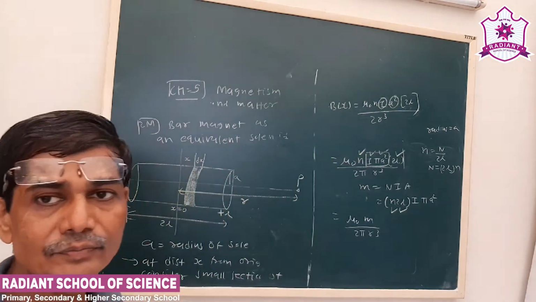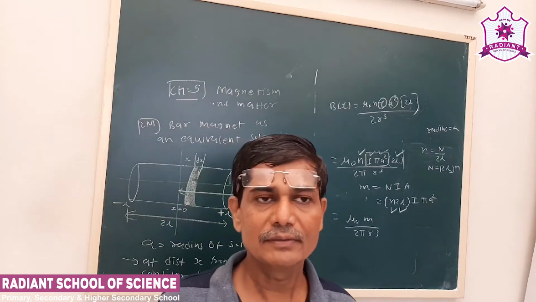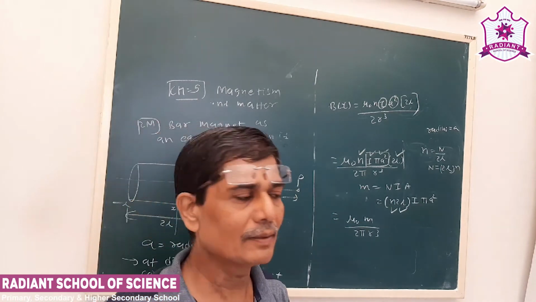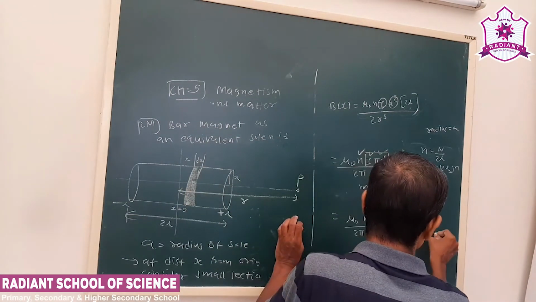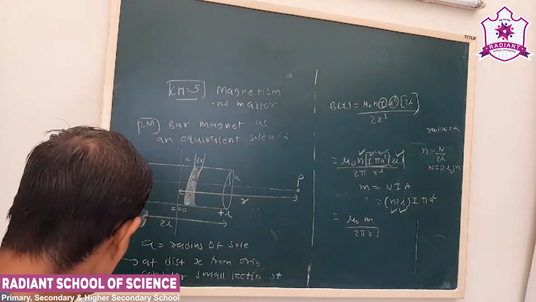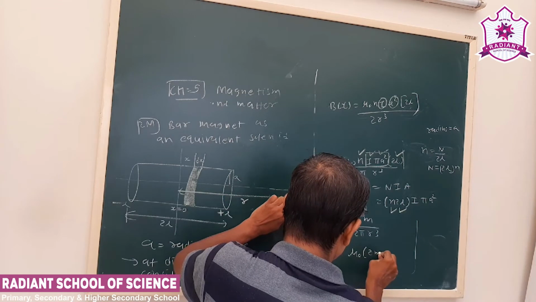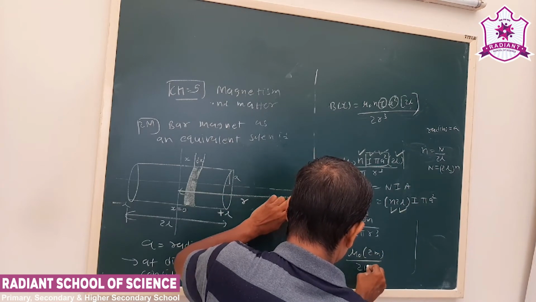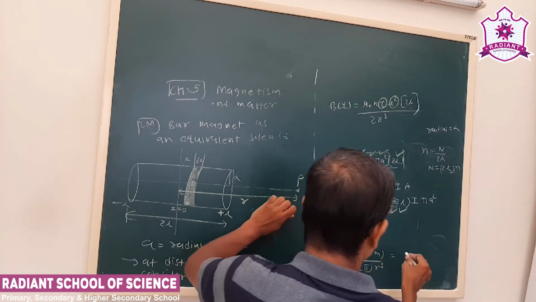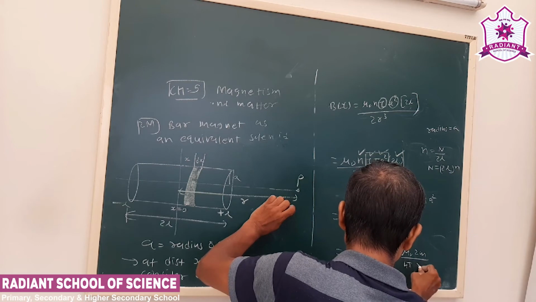Now recall the electric field at any point on the axis of an electric dipole. There we used to write 2 kp upon r cube. Here also we want to represent it like this. So mu 0, if I multiply by 2 and divide by 2, it will be mu 0 into 2M upon 4 pi r cube.